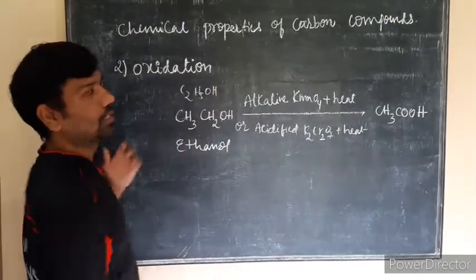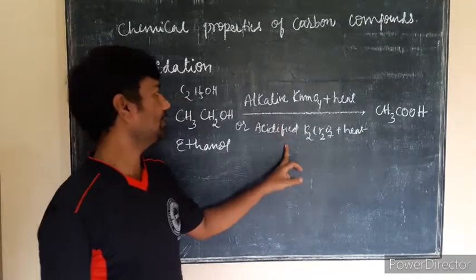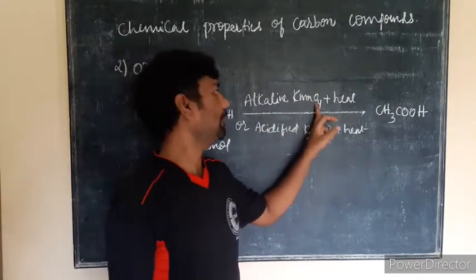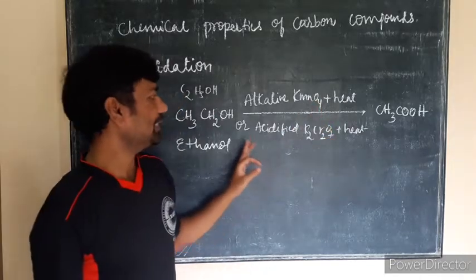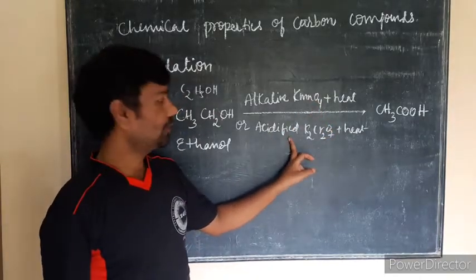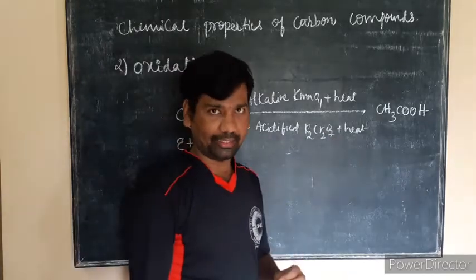Ethanol is oxidized with an oxidizing agent, that is alkaline KMnO4, potassium permanganate, or we can consider acidified potassium dichromate as an oxidizing agent.